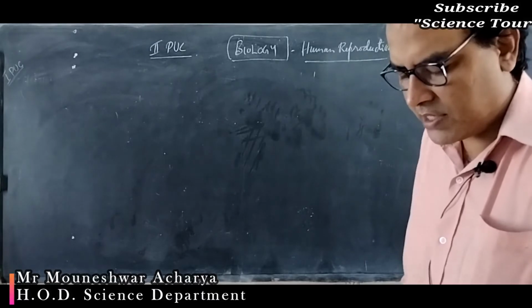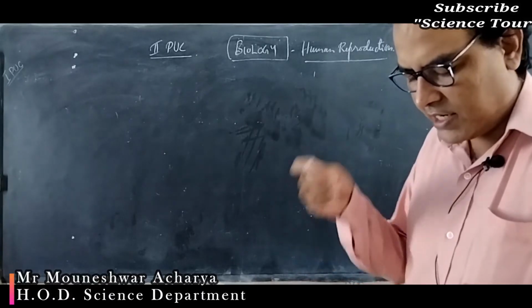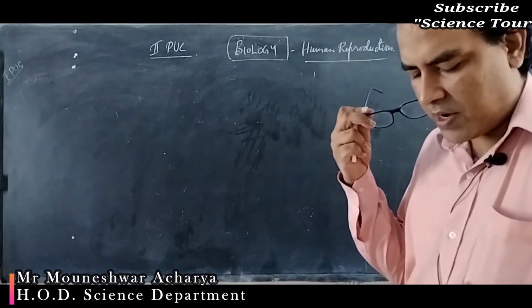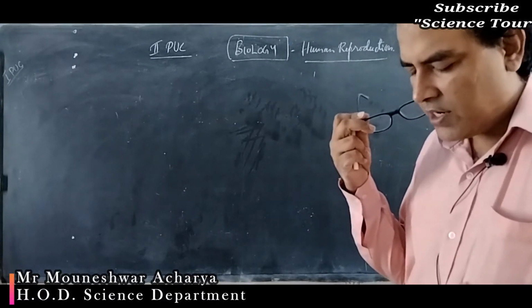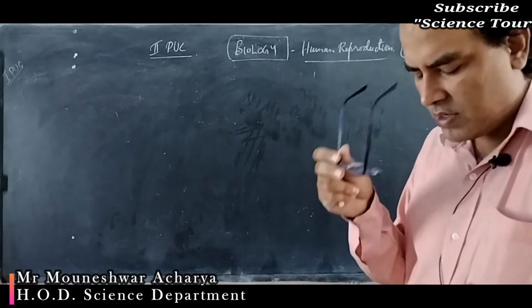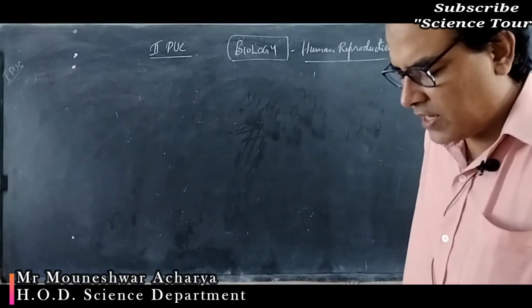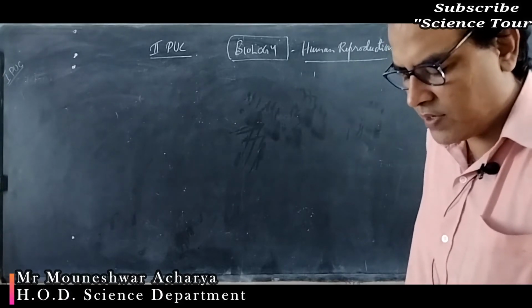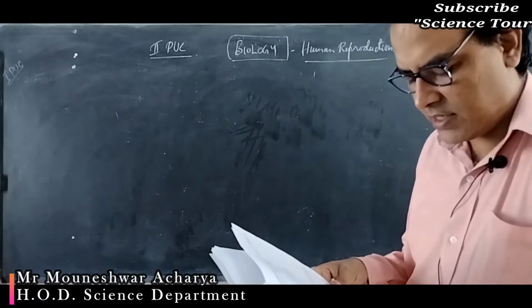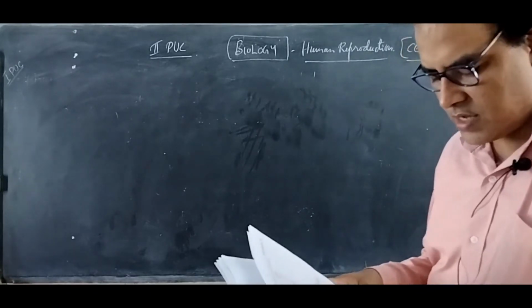Then B, primary spermatocyte completes the first meiotic division leading to the formation of two equal haploid cells called secondary spermatocytes. Then spermatogenesis starts at the age of puberty due to significant increase in the secretion of GnRH, a hypothalamic hormone. Then oogenesis is initiated during the embryonic development, and at puberty only 60,000 to 80,000 primary follicles are left in each ovary. Rest all degenerate. So the right answer is answer 3.